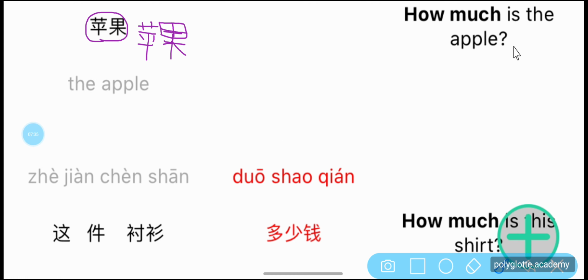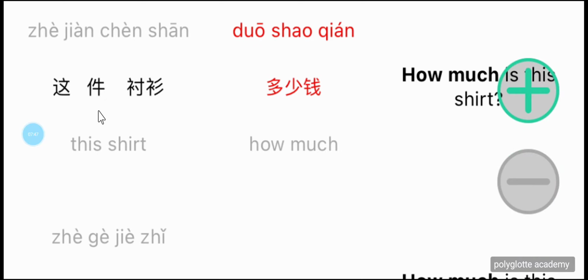How much is the apple? How much? 苹果多少钱? How much is the apple? So 苹果多少钱? 非常好.